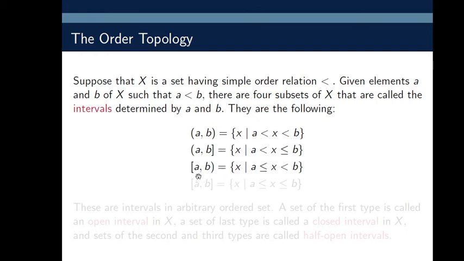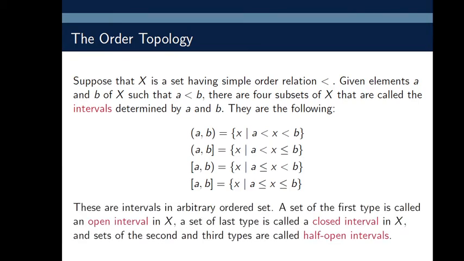Next, the half open interval [A, B), or simply we say half open interval. Here A is included, B is excluded. So this is equal to the set of those elements x in X such that A is less than or equal to x is less than B. Next, where both A and B are included, we call this the closed interval. So the closed interval [A, B] is equal to those x such that A is less than or equal to x is less than or equal to B. These are intervals in an arbitrary ordered set.